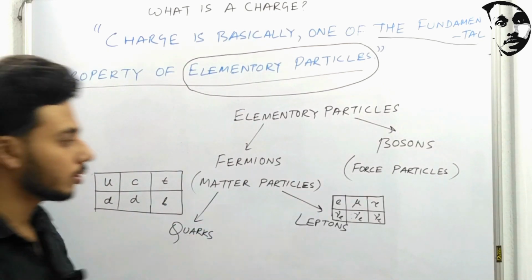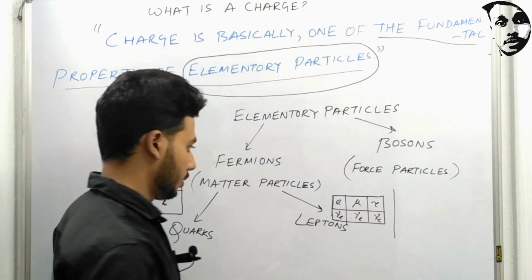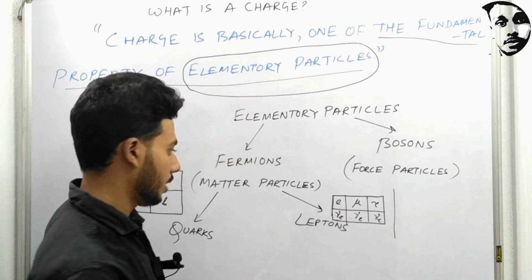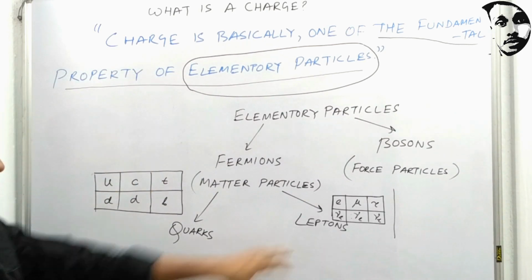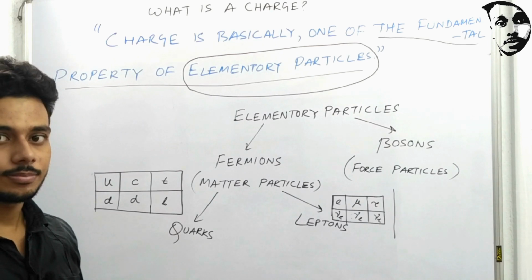Now inside the boson category, bosons are also classified into 2 categories. Okay, where do I write them? If you please write it down in the lepton category, I will just clean it up there. Okay.